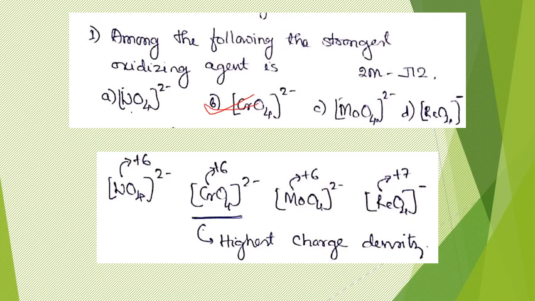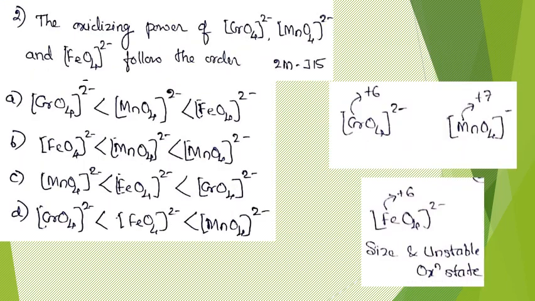Okay, let us go to the next question. This is a bit tricky. On similar grounds, this question has been asked. It appeared in the June 15 examination for 2 marks. What they have asked here is, for CrO4 2 minus, that is the chromate ion, MnO4 2 minus, the manganate ion, and FeO4 2 minus ion, to arrange these 3 species in increasing order of oxidizing power. The one with maximum oxidizing power should come at the end according to the given options, and the one with minimum oxidizing power should come in the beginning.